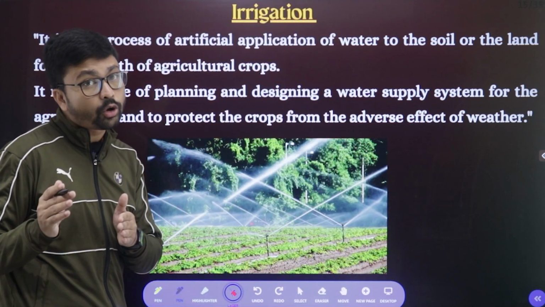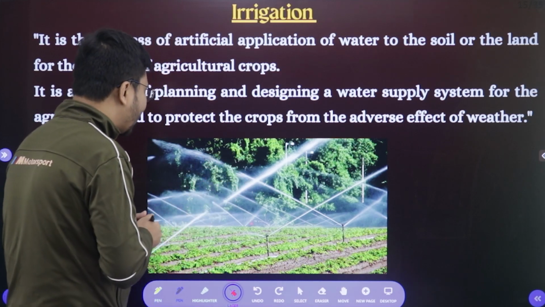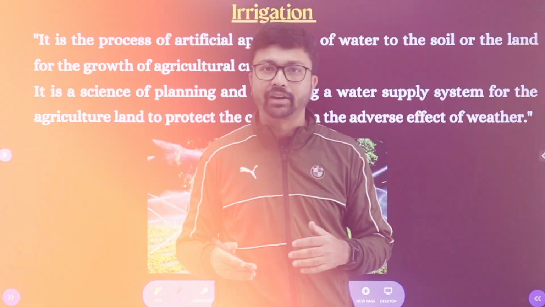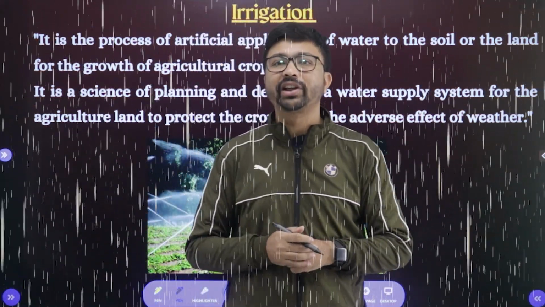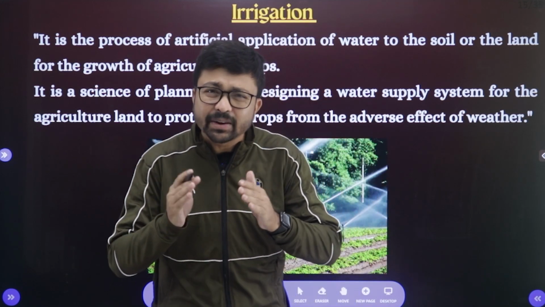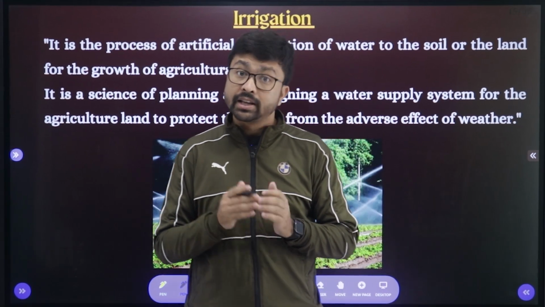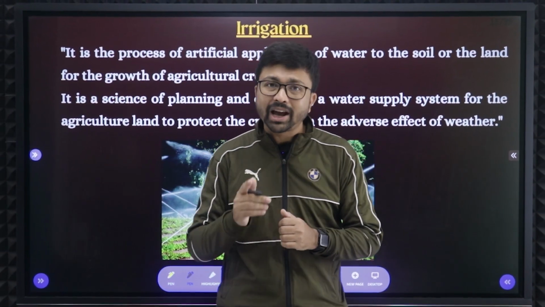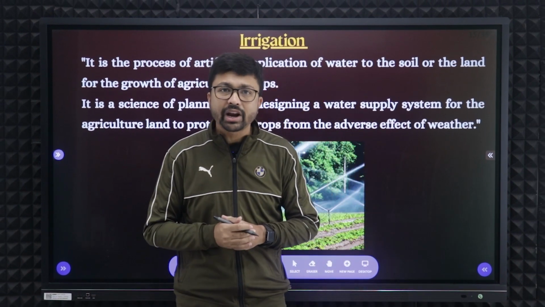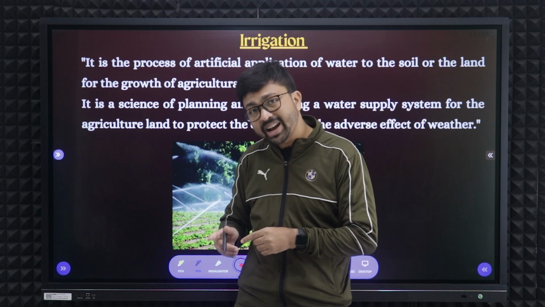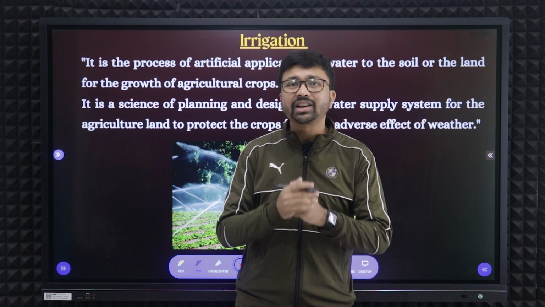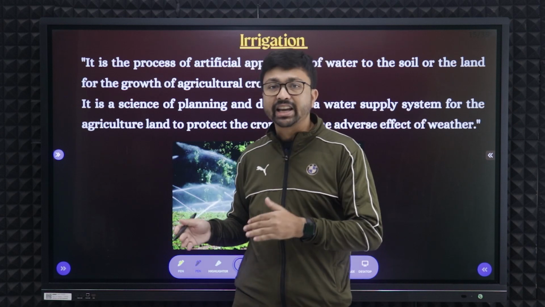Irrigation means an artificial way of supplying water to the agricultural field. Now, in different parts of India, we have different types of demand. Rainfall is not evenly distributed. And the timing of rainfall in different parts of India, as India is a vast country, is also not fixed. Sometimes the monsoon comes early, sometimes it comes late. When it comes early, the excess rain will create floods, and when it comes late, there will be droughts. So there is so much confusion. For that, we need to depend on irrigation methods.